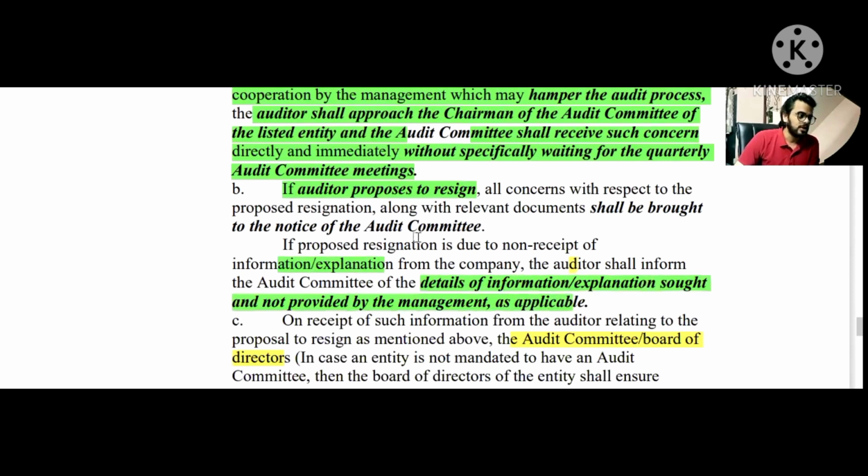All right, so let's read it again. If the auditor proposes to resign, all concerns with respect to the proposed resignation, along with the relevant documents, shall be brought to the notice of the audit committee. And if the proposed resignation is due to non-receipt of information or explanation from the company, then the auditor shall inform the audit committee of the details of the information and explanation sought and not provided by the management.